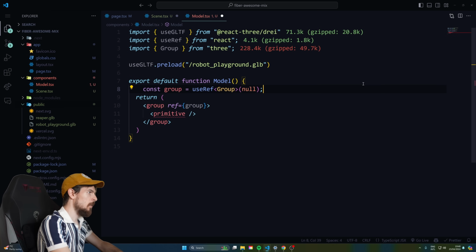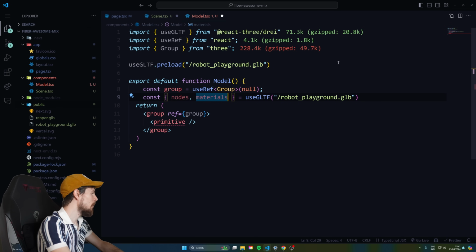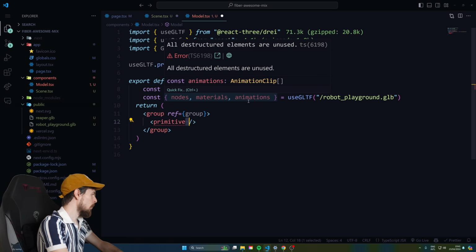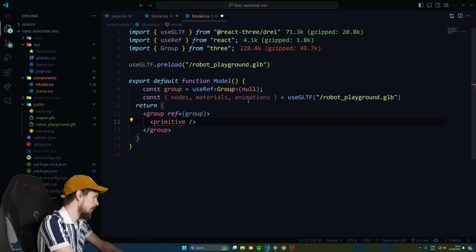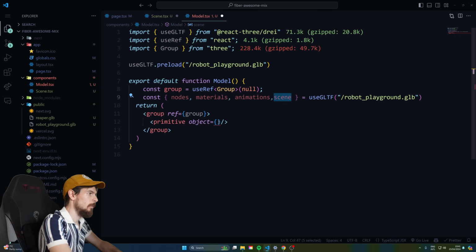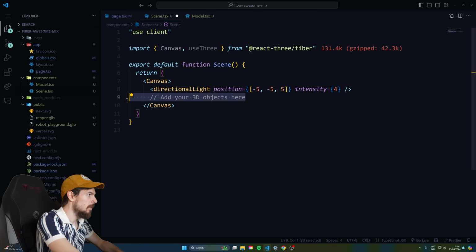And now to actually access the materials and the nodes on this, we can use this useGLTF again like that. Okay, so useGLTF, and then we pass in the same path as we did up here. So we can extract the nodes and materials and even the animations here, like that. So for this primitive here, what you can pass down is object, and you can just pass down the entire scene, like that.